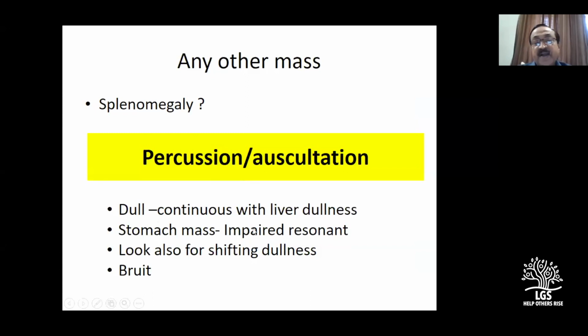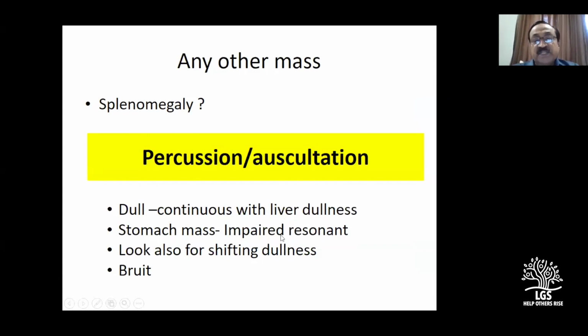Stomach gives an impaired resonant note. What it means is, normally stomach contains air, in an empty stomach, definitely. If there's a carcinoma inside, maybe the body, that will give some kind of an impaired resonant note, not truly resonant, because it also contains gastric acid fluid.